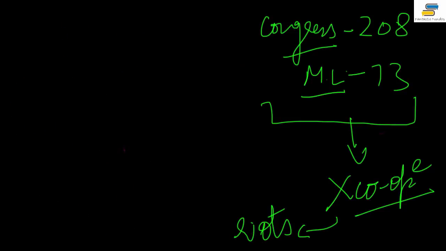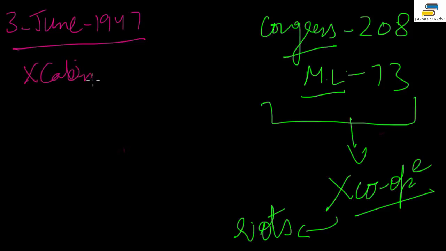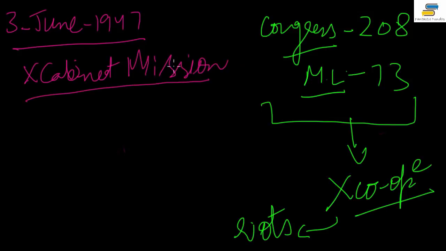So what happens now is that Mountbatten comes to India, right? And 3rd June is the date. This is 3rd June 1947. On this date, he announces that he will be scrapping the Cabinet Mission. The Cabinet Mission is scrapped by this person, here it is Mountbatten. Okay, so he does that, and this later culminates into the Indian Independence Act, and we have separate nations.